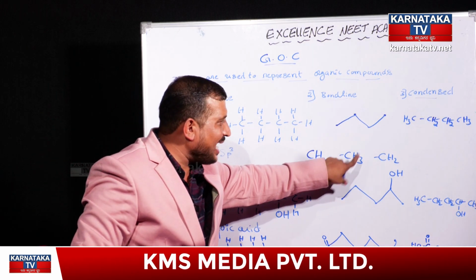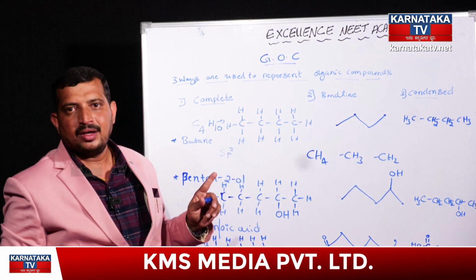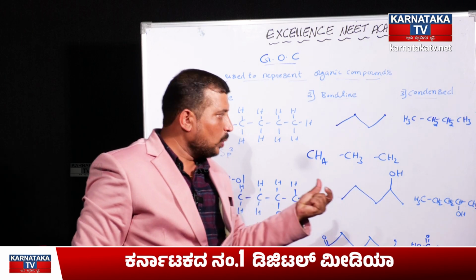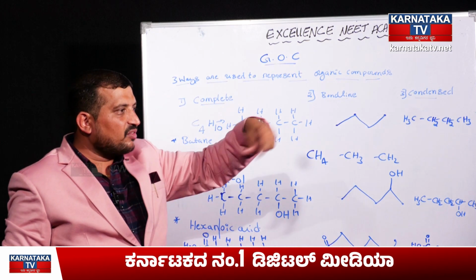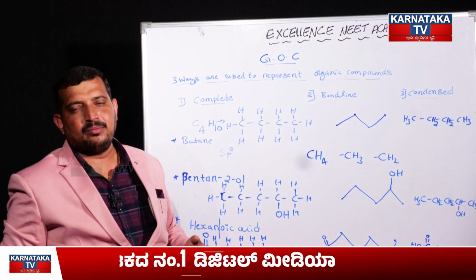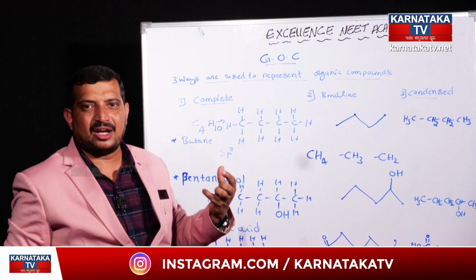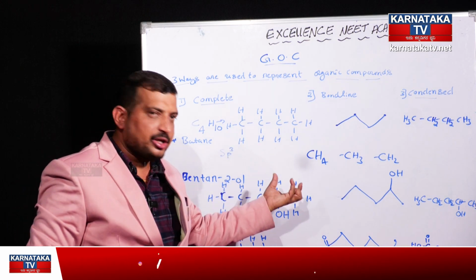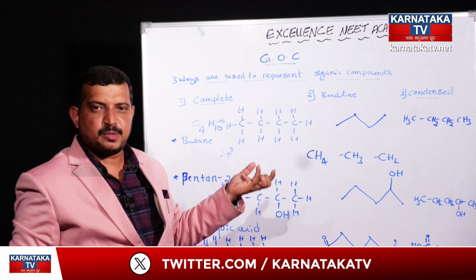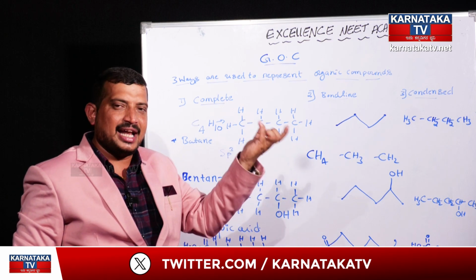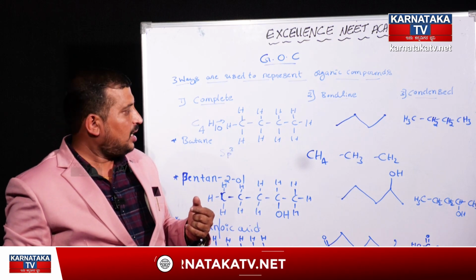Methane, methyl and methylene. So this methylene group will be added successively to the carbon atom, so that a very large number of organic compounds we are going to get under a particular organic compound, especially in case of alkenes as well as alkynes. Okay.